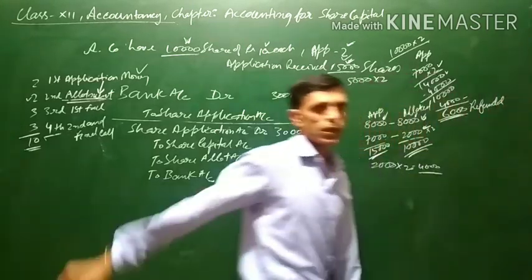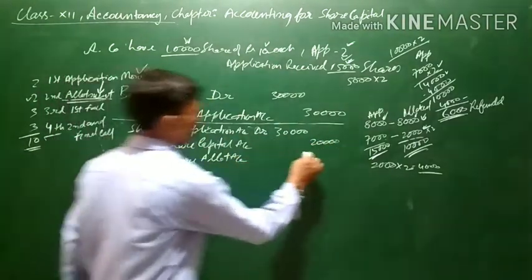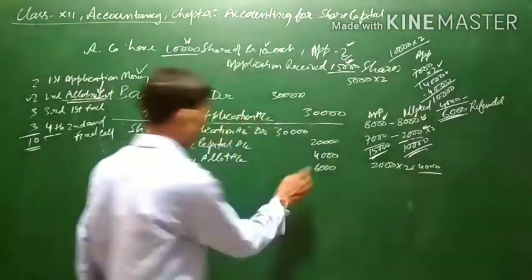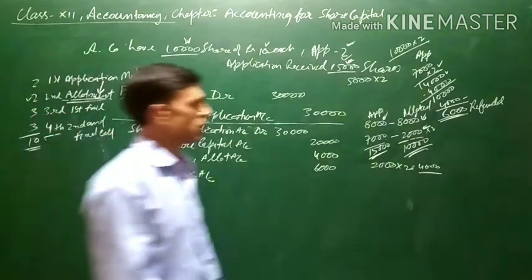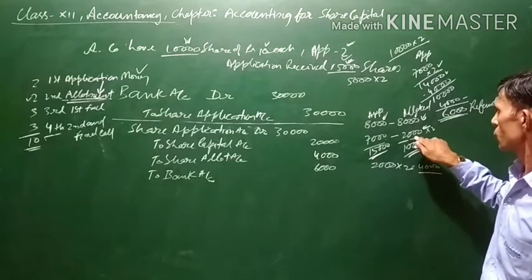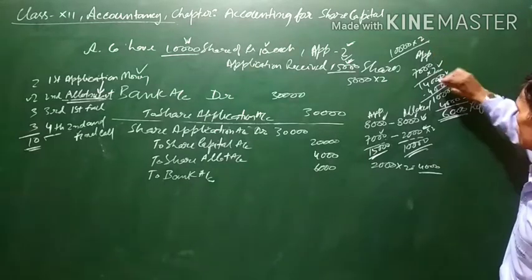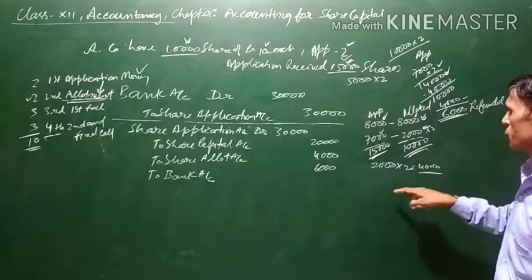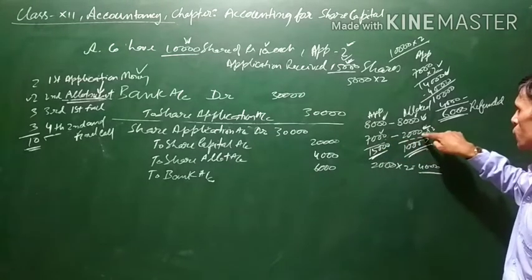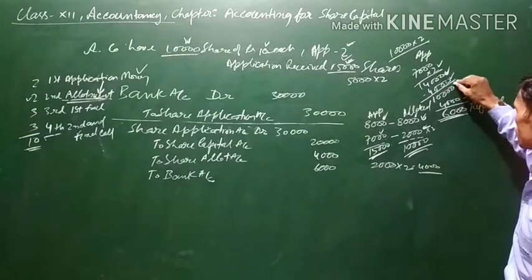So entry here will be 20,000 to share capital. For allotment 4,000, and 6,000 will be refunded to bank account. That will be the refund amount. Again you can see this application, applicant for 7,000 were allotted 2,000. So how much they have paid? 7,000 into 2, application is 2%. So they have paid 14,000. But only 2,000 application they have been allotted. 2,000 into 2 application money, 4,000 will be used. So 10,000 will be left.